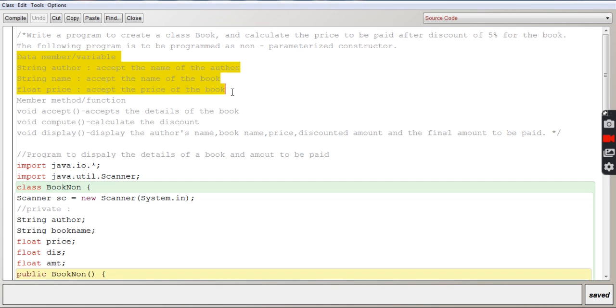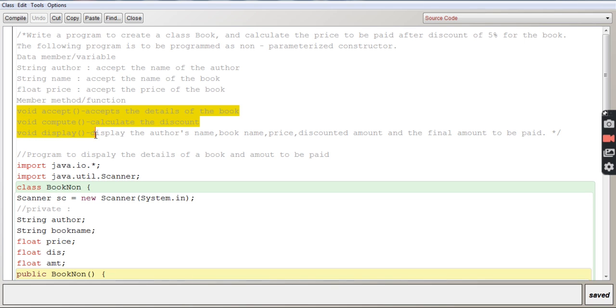You can see the data members very clearly mentioned, and what these variables are going to do is also mentioned over here. And for that you need some member functions, member methods also, and the functions are also very clearly defined over here, and what each function is going to do is also declared over here.